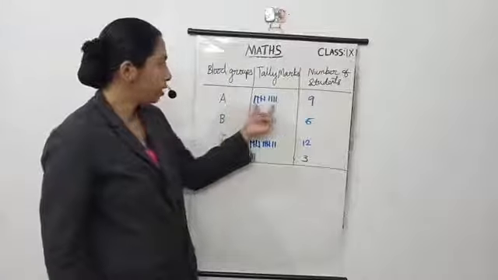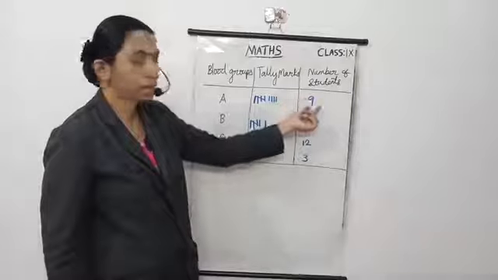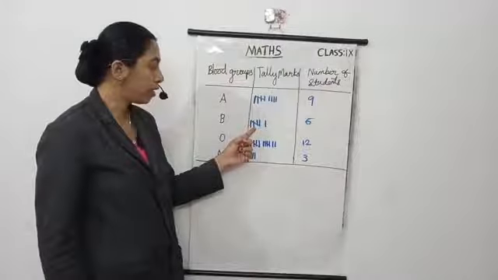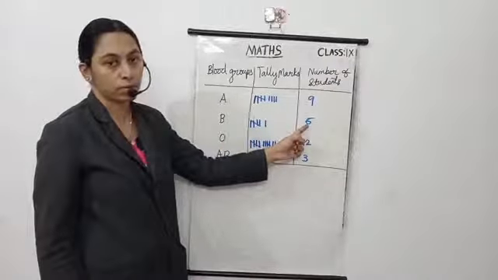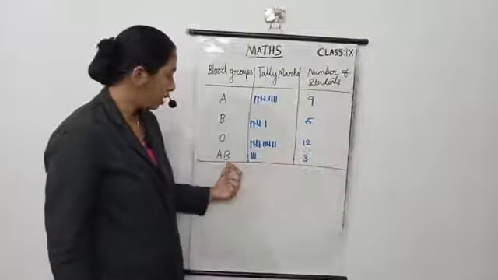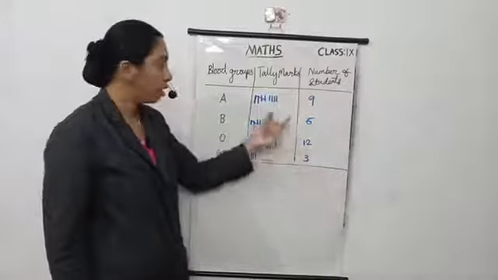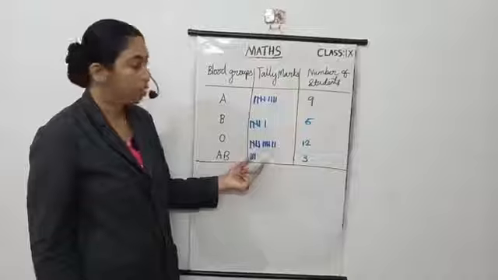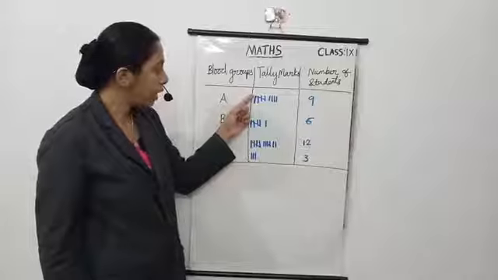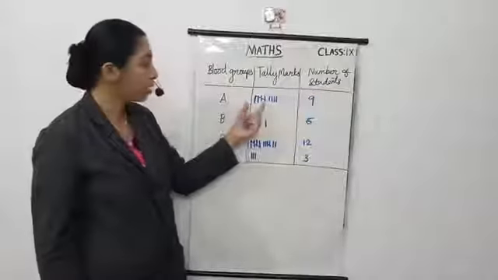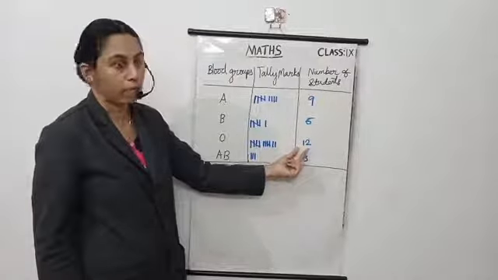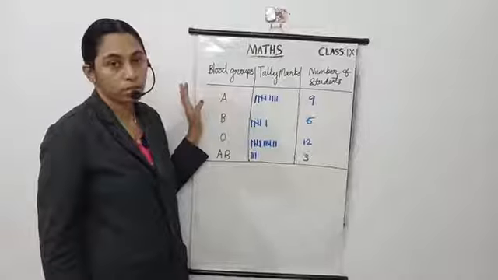So here we get 9 tally marks. So the number of students for A is 9. For B, we get 6 tally marks, so the number of students is 6. For O, we get 12 tally marks, so here 12. AB, 3 tally marks, so 3. I think all of you know how to write tally marks. After 4 tally marks we draw a crossed line for the 5th tally mark. So this is a set of 5, 10, then 2, 12, like that. So this is the frequency distribution table.